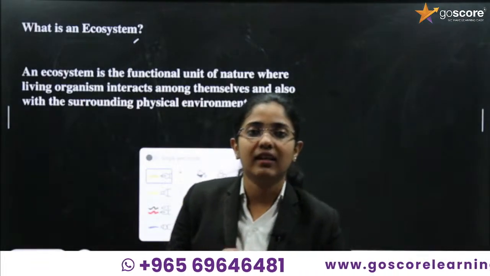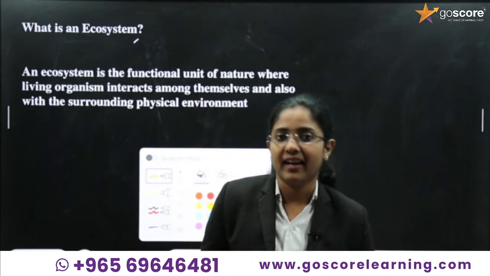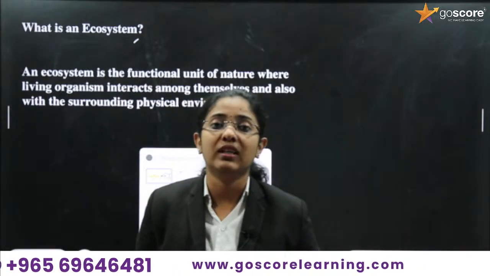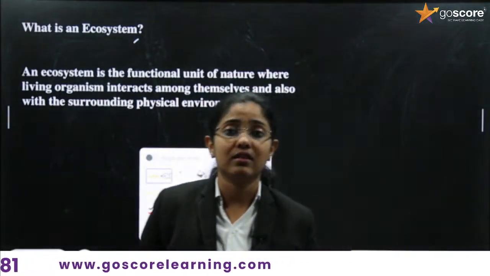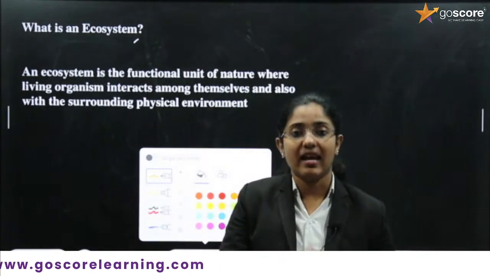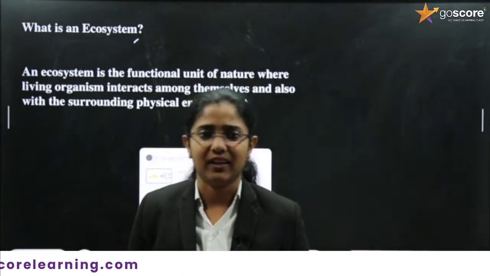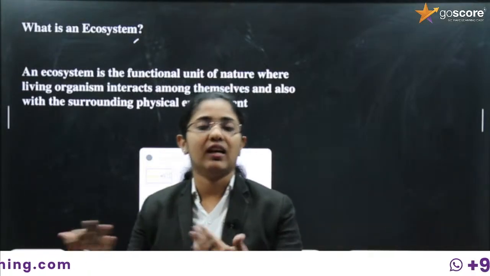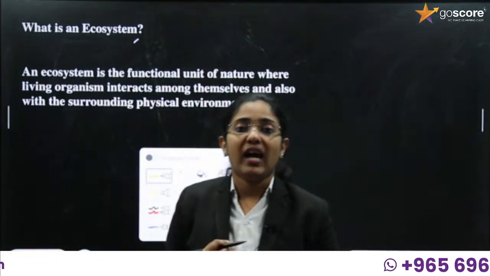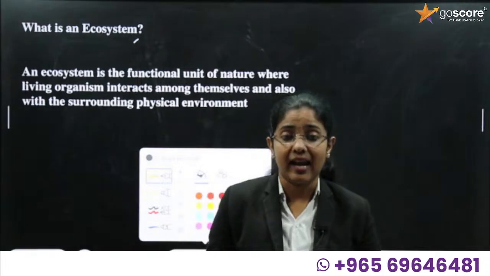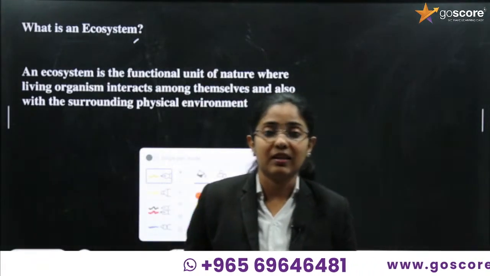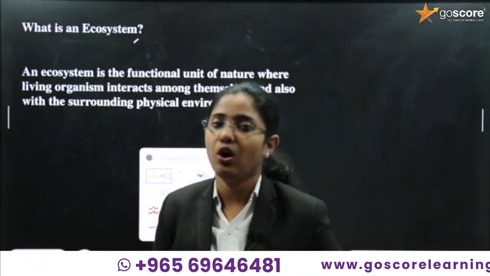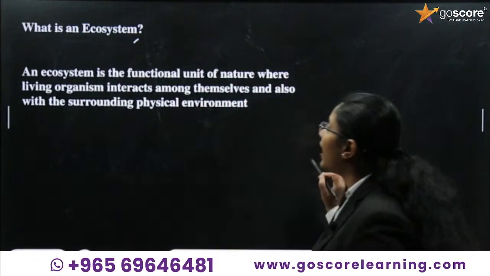For example, I am standing here, and I have an interaction with non-living substances such as air. Air is non-living, right? So it is the interaction between non-living substances and living organisms.